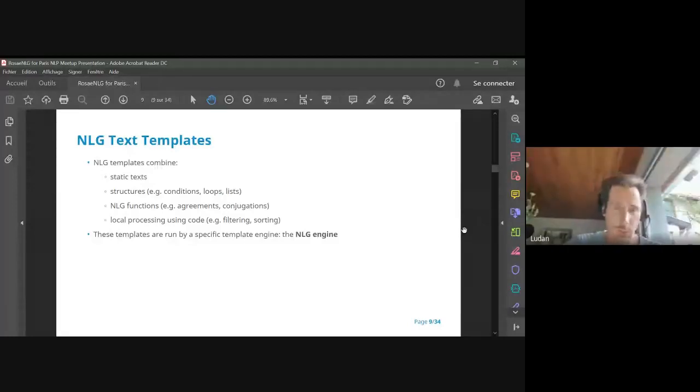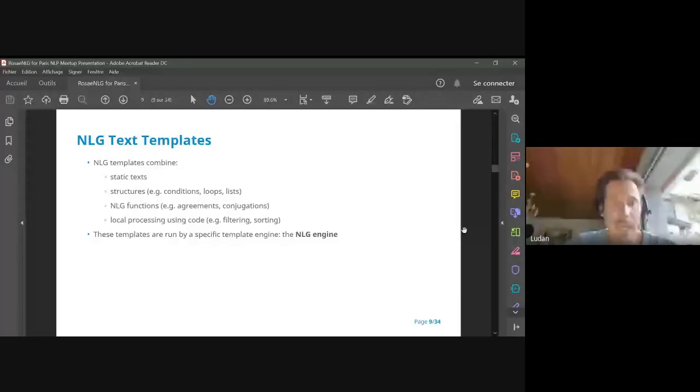So this is the way to make the setup of NLG engines. They will combine static text, because some parts of the text are completely static, they don't change. They will also contain structures, typically conditions, making some parts of the text appear when some business conditions are met, or loops or lists.